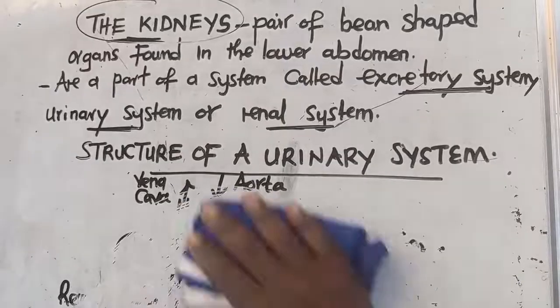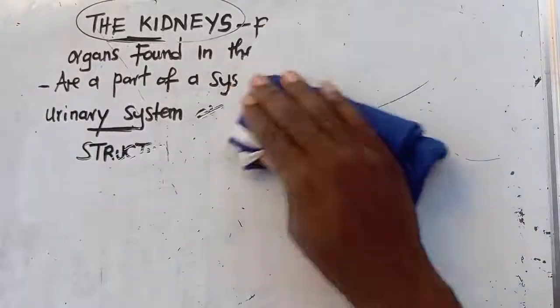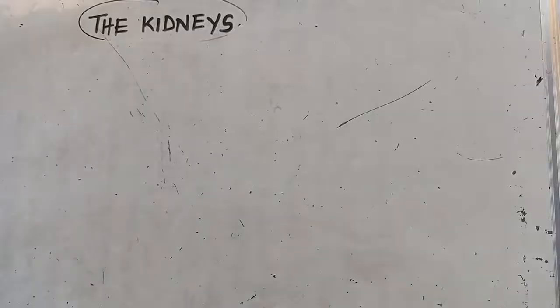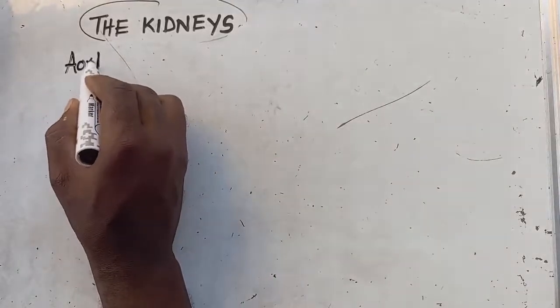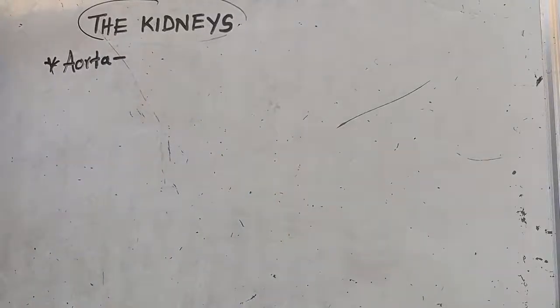So let me wrap this part. I guess you've drawn this, and we are able to see them. Okay, this one is like this. The first one that I'm going to start with is called the aorta. This is the first one that I'm going to start with. It is called the aorta.